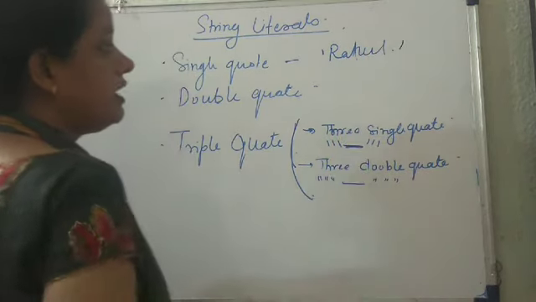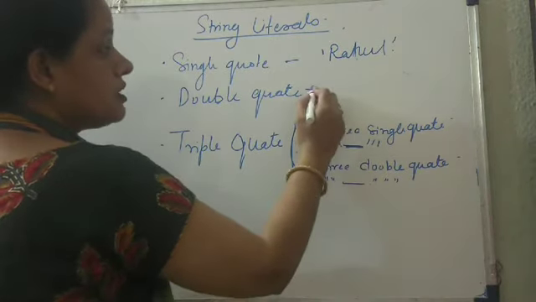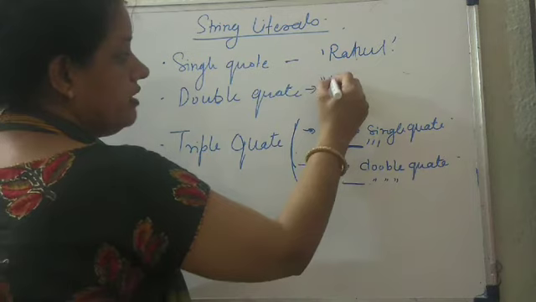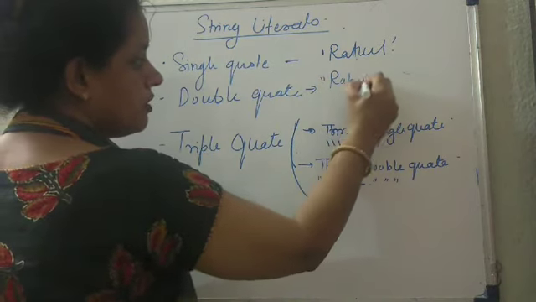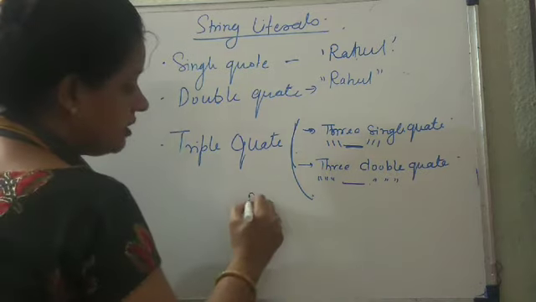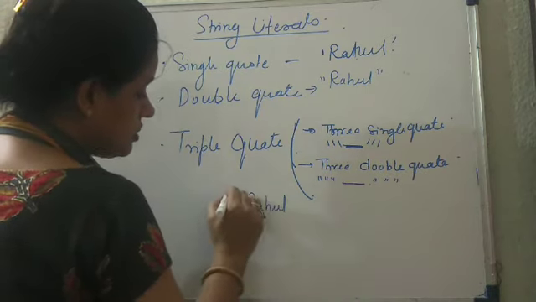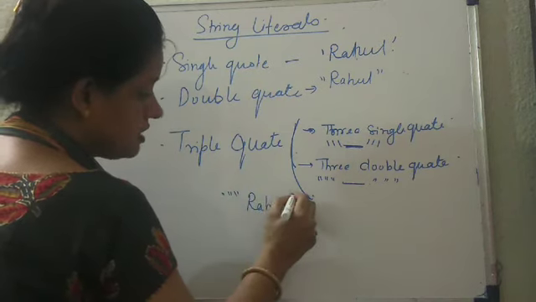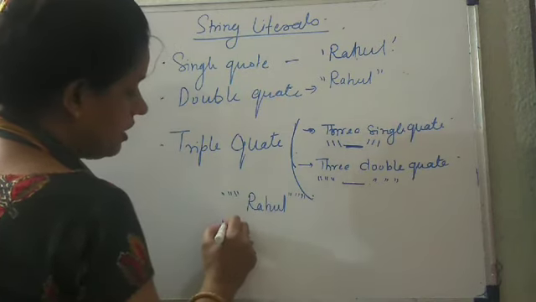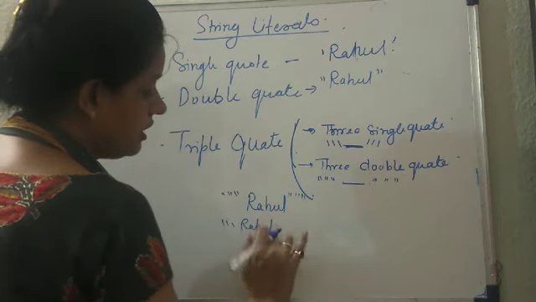If I write Rahul inside single quotes, this is a string literal. Rahul in double quotes is a string literal. Rahul in triple double quotes is a string literal. Rahul in triple single quotes is a string literal.